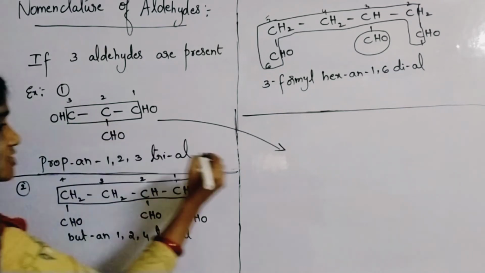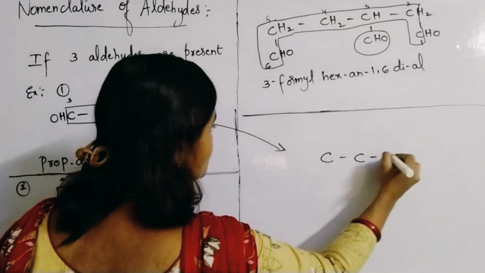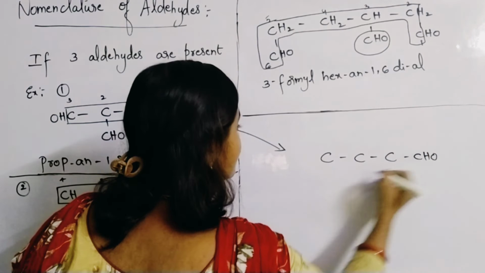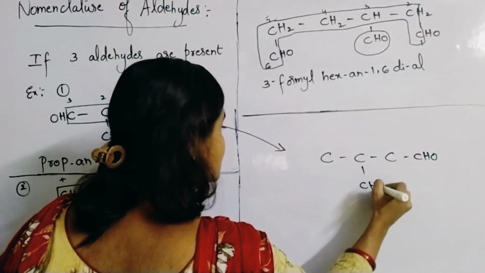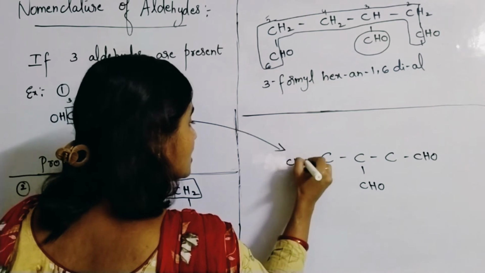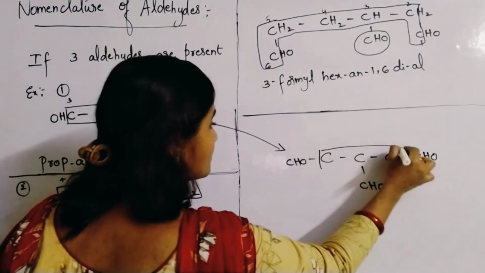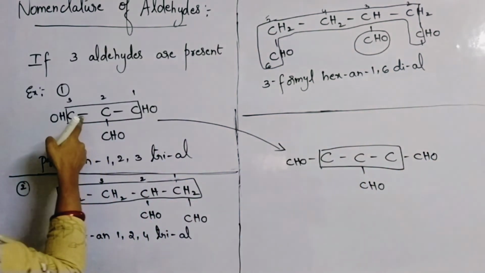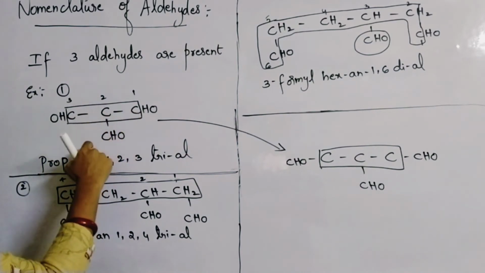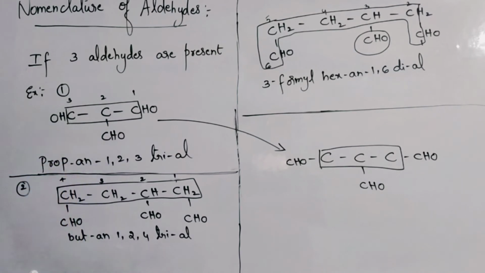You have to write the question like this: 1, 2, 3 carbon atoms. Then if 3 are being attached to all the 3, then this will become propane. I have written here, I included the carbon atom which is there in the functional group. So propane-1,2,3-trial.